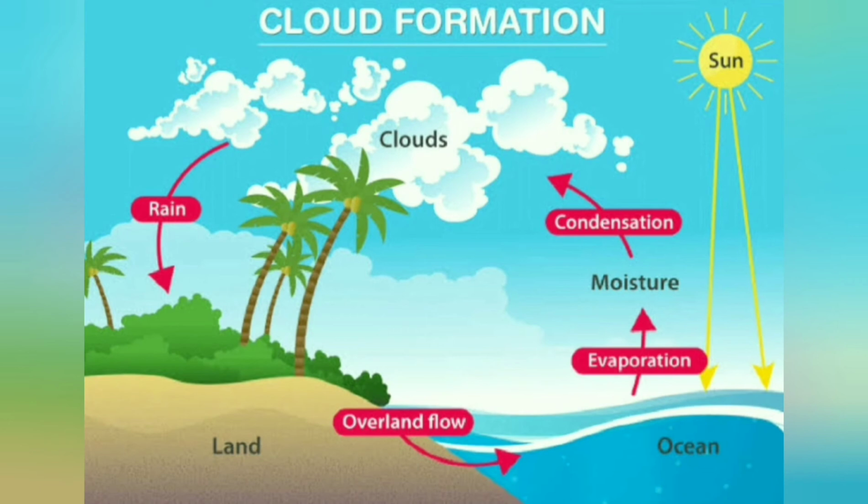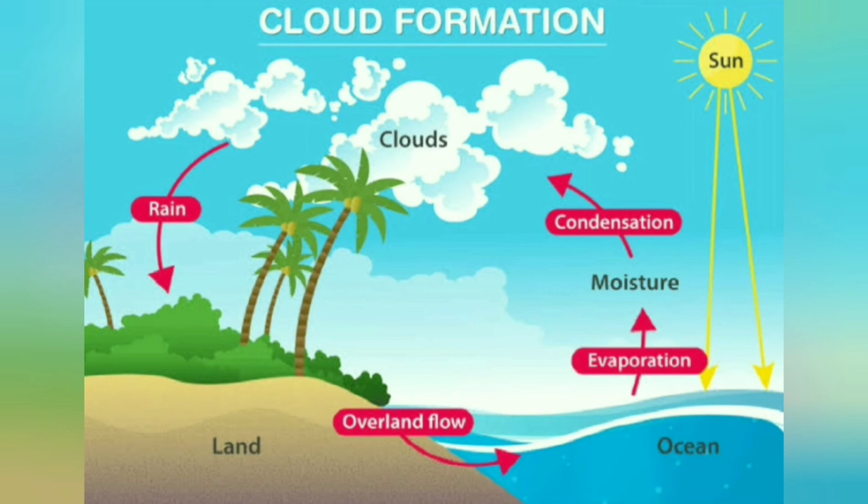Okay, and this evaporated water vapor rises up in the sky, and in the atmosphere these water vapors turn into solid or liquid form. Water vapor is in the gas form. Yes, these turn into solid or liquid form, meaning raindrops or water crystals, and this process of formation of water vapor into solid or liquid we call condensation.